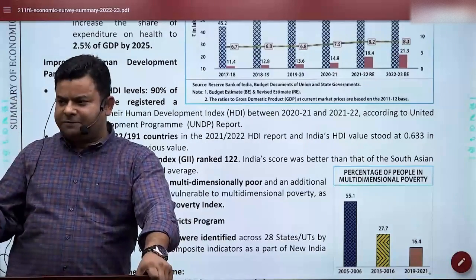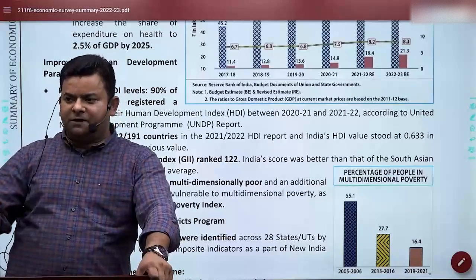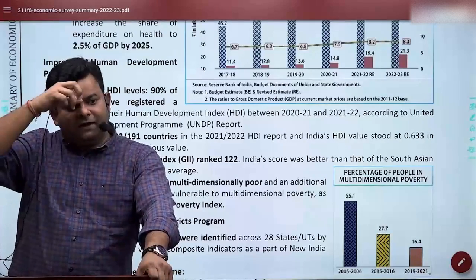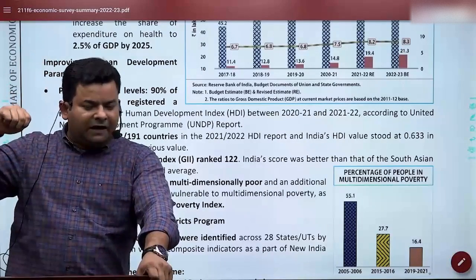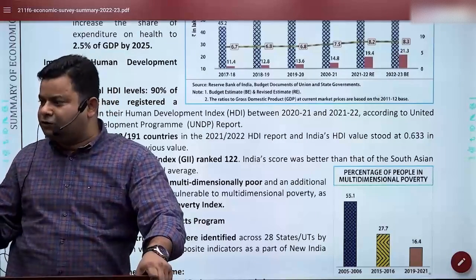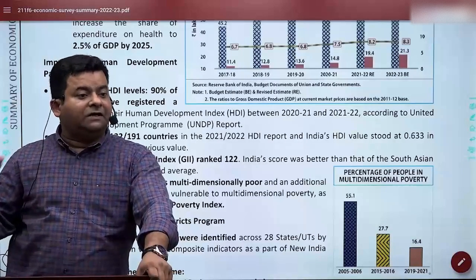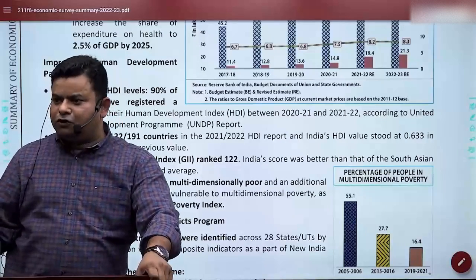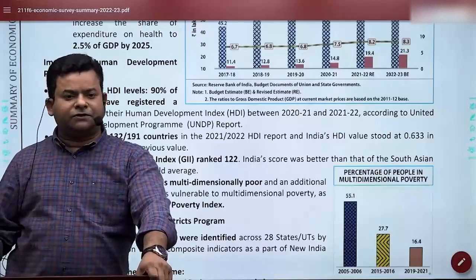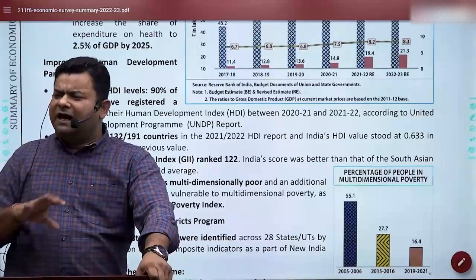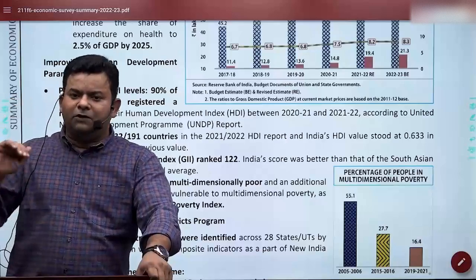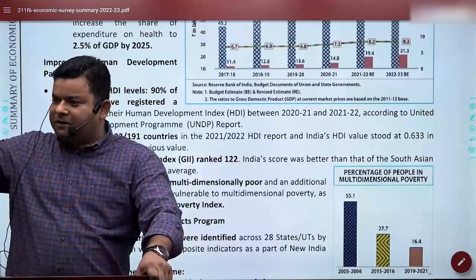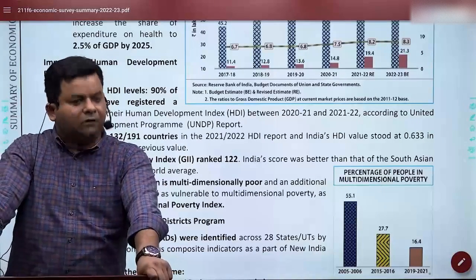Because what happens in life expectancy? It is how many years you will live at the time of birth. The increased casualties in COVID have dropped this figure. So our life expectancy is now 67.2. That clearly signifies that we need to work more on health infrastructure. And we are doing it. As you know, in Ayushman Bharat Swasthya infrastructure, we are working with 68,000 crore rupees, and several things have been done. But we need to understand that we are not alone. Many countries have witnessed a downfall in their HDI value.